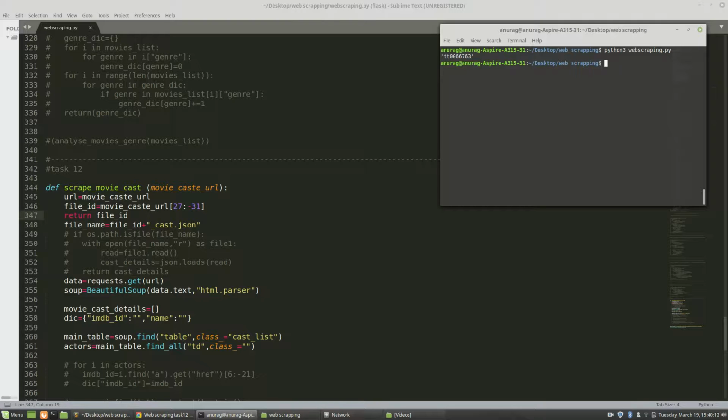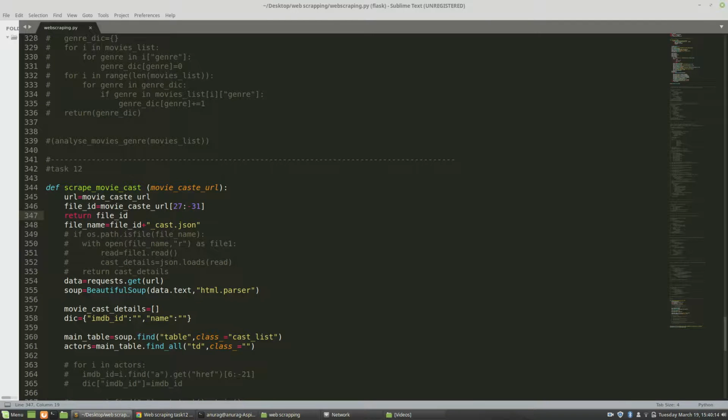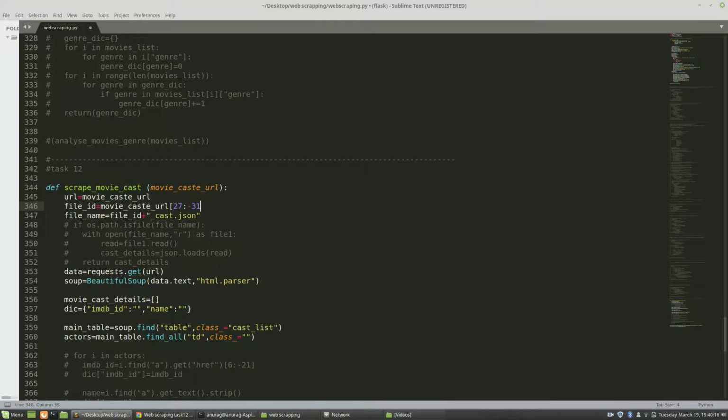Sorry, I made a mistake. In file ID I've stored the ID from the URL, and again I'm taking a variable called file name, and I'm adding file ID with cast.json. So this will make the name of the whole file, like the ID cast.json.